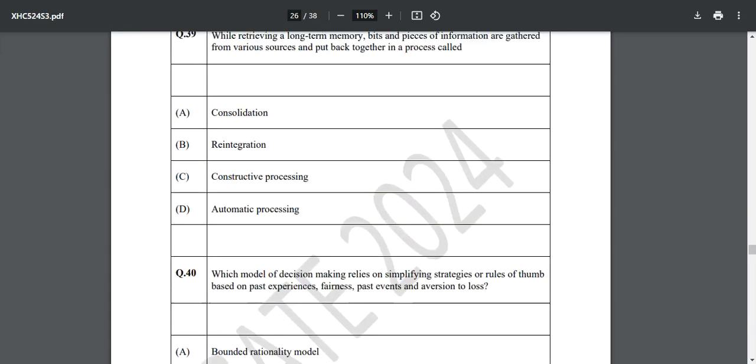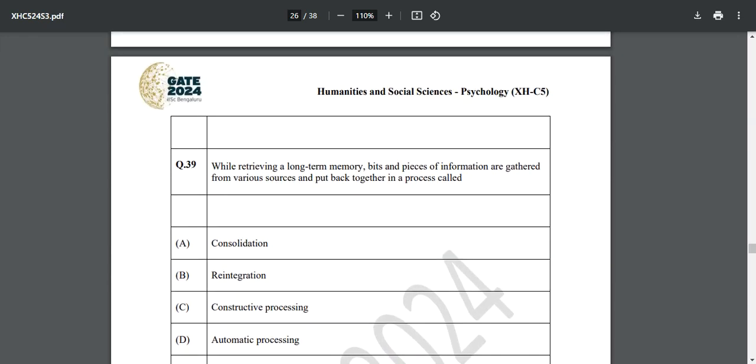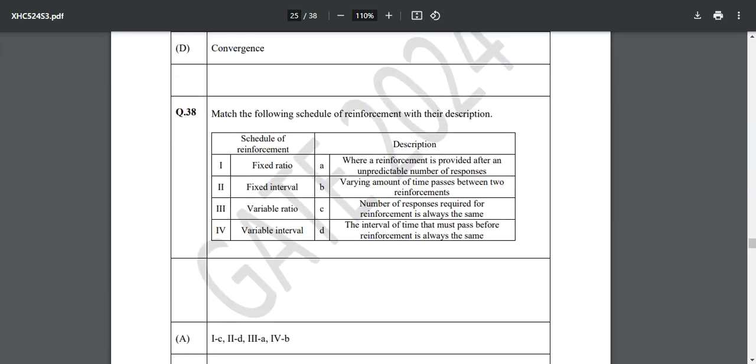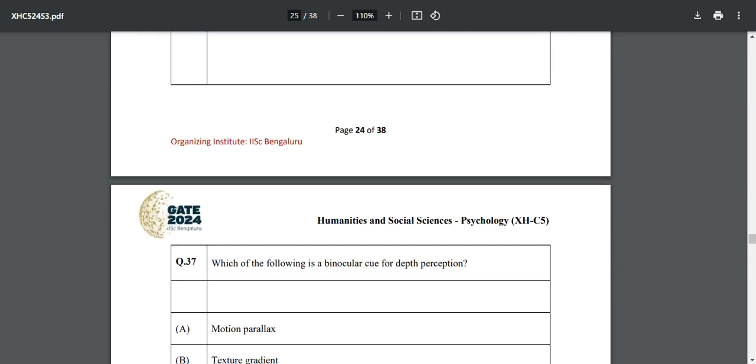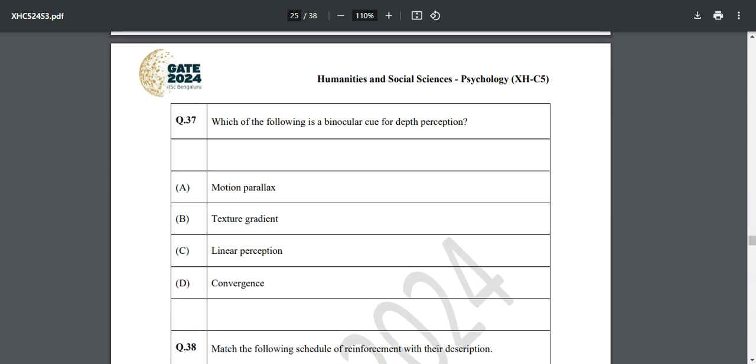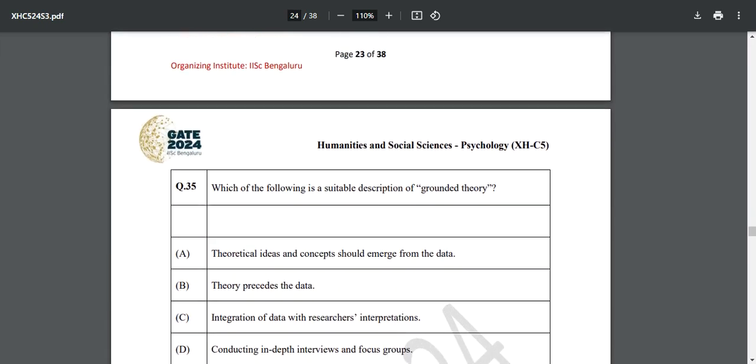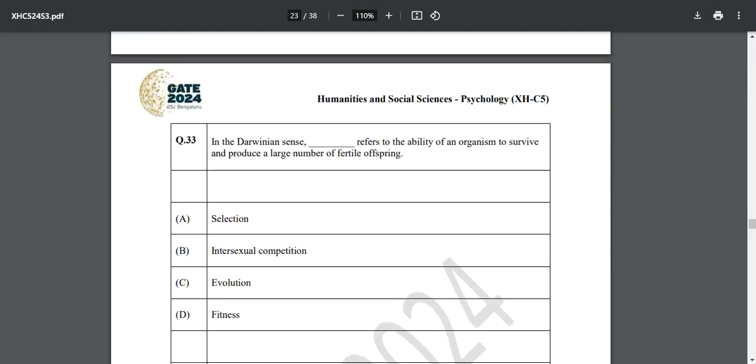These are the simple questions they are asking in GATE Psychology: while retrieving a long-term memory, bits and pieces of information from memory topic. See fixed ratio, interval ratio. These are all PYQs repeated. See which of the following is a binocular cue for depth perception. All these things you will be easily able to get in those books. All right, so this was your paper pattern.